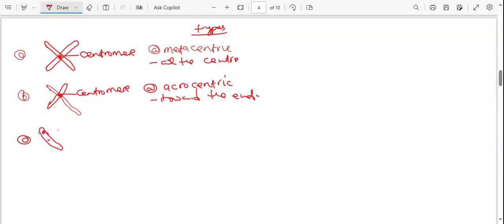Now that it is here, and also for the other chromosome, it will be there as well. So at the end. So this is the centromere, which we can also call kinetochore. So get that. We'll call that, once it is at the end like that, telocentric. So we call it telocentric.